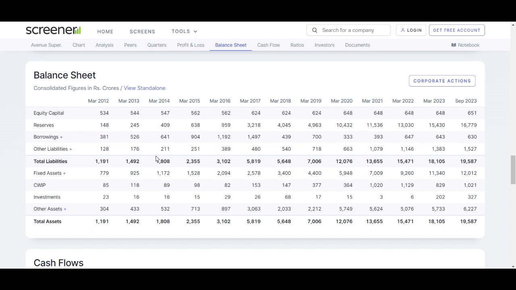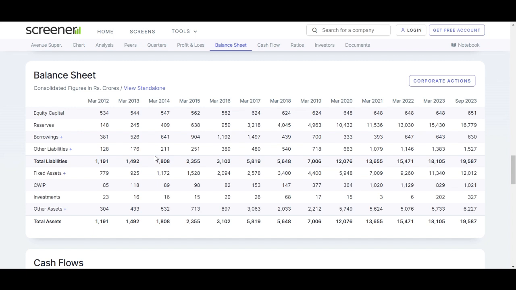Equity capital and reserves. DMART's equity capital has seen a steady rise from 534 in March 2012 to 651 in September 23. Concurrently, reserves have witnessed substantial growth, escalating from 148 in March 12 to 16,779 in March 23, indicating the company's retained earnings and financial strength.